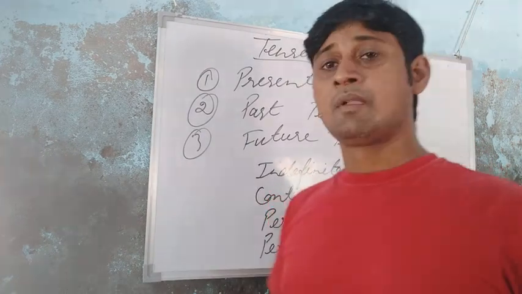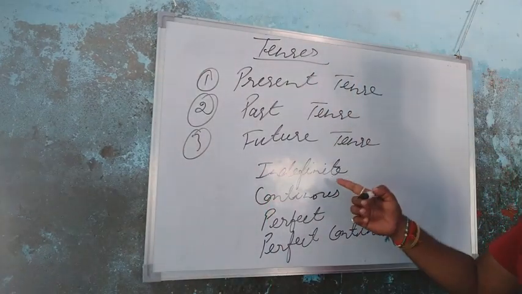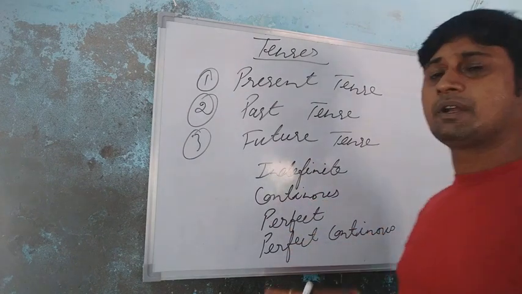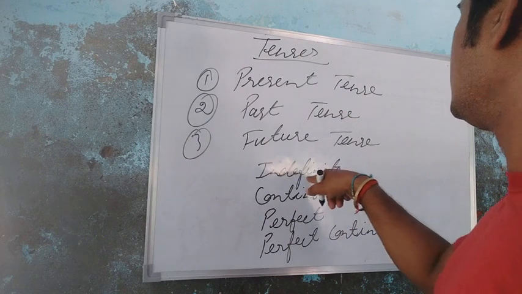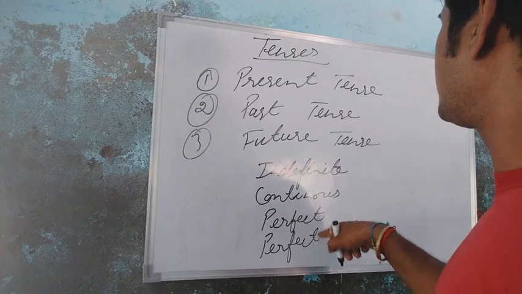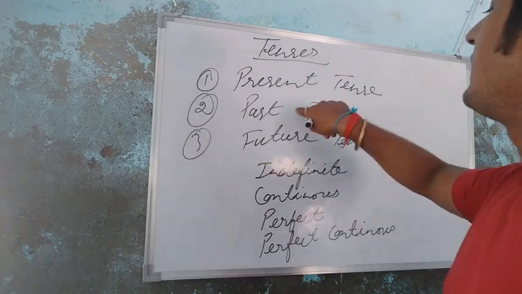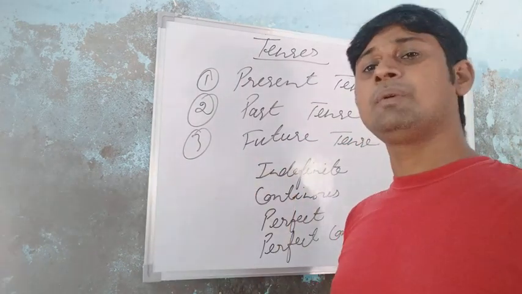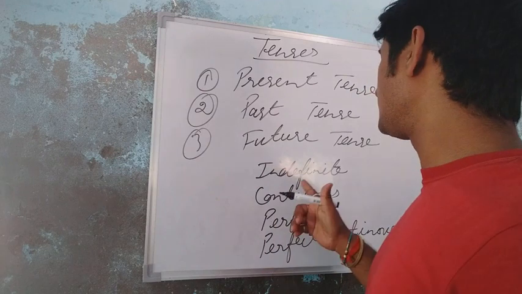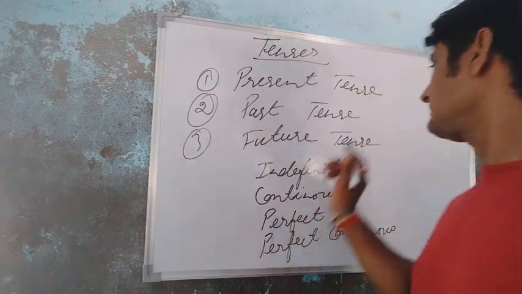So students, if you add these four things, indefinite, continuous, perfect, perfect continuous, in the mid of the present tense, past tense, and future tense, it will become the 12 tenses. How is it possible? I am going to tell you.